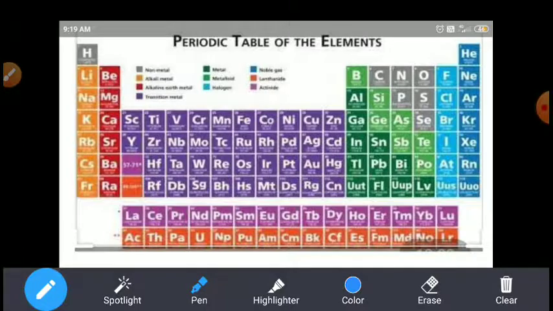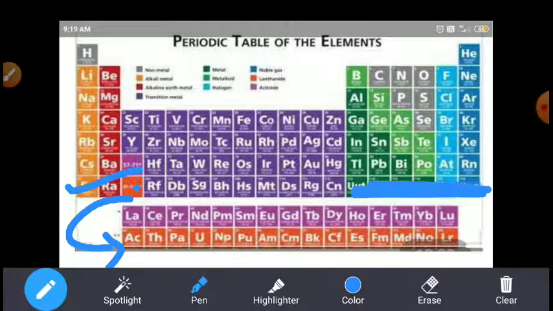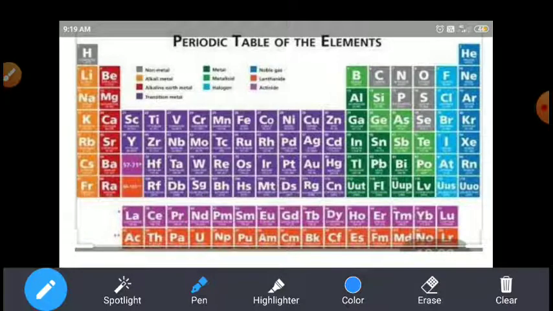The seventh period has some elements, and some unknown elements. These could not be found here. Still, they could not be found in the periodic table. So that's why it is called incomplete. That is why we call the seventh period incomplete.